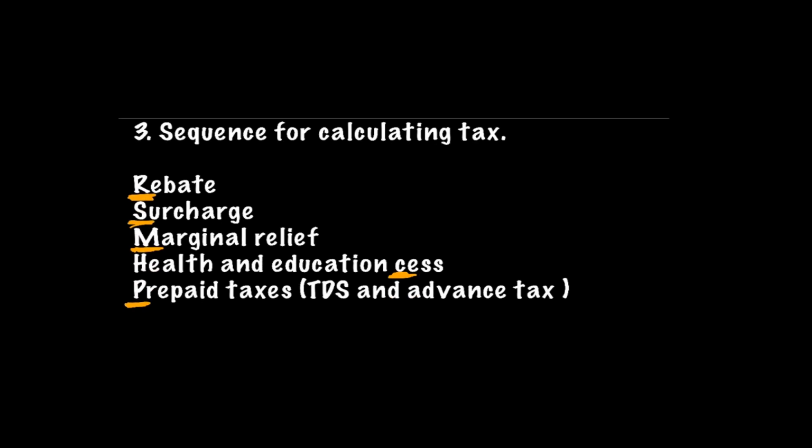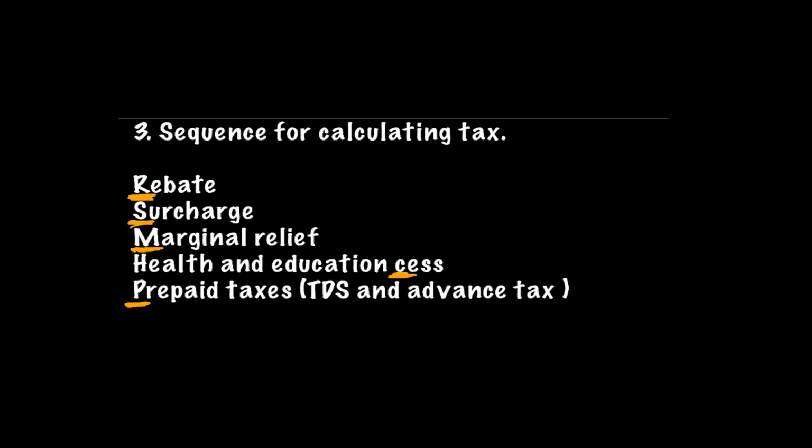Then students, my third tip is the sequence for calculating tax. Normally while calculating tax, students commit a mistake in the sequence. They forget whether rebate is first or surcharge is first or marginal relief or health and education cess or TDS credit. So there is always a confusion regarding this sequence.